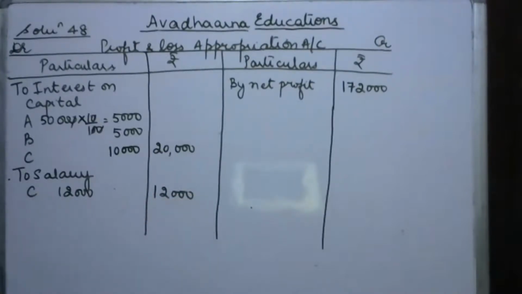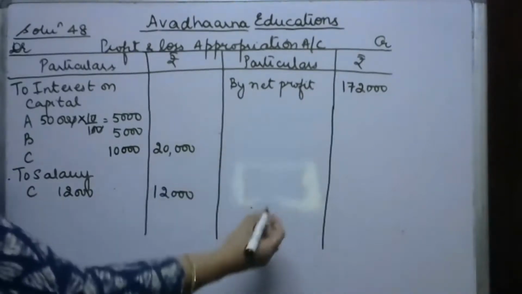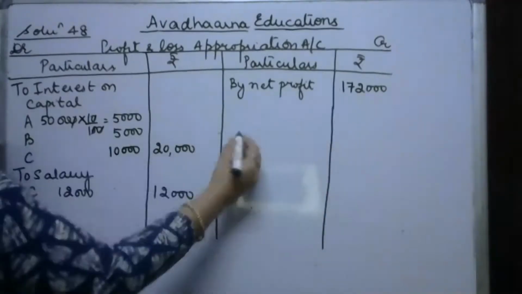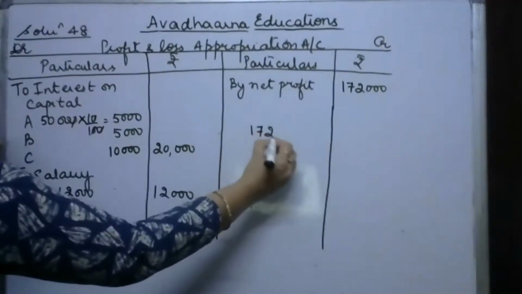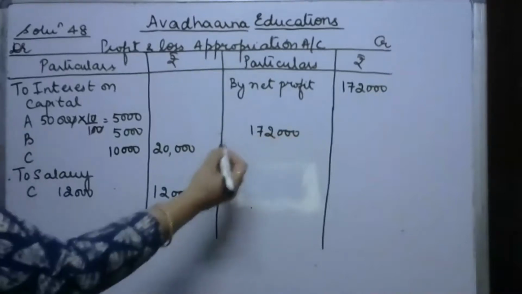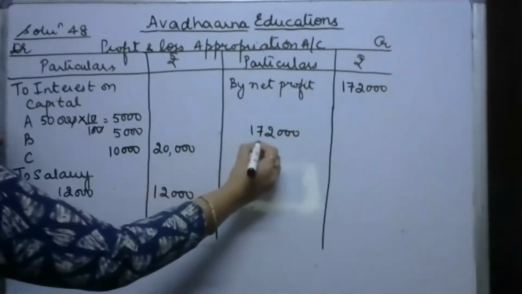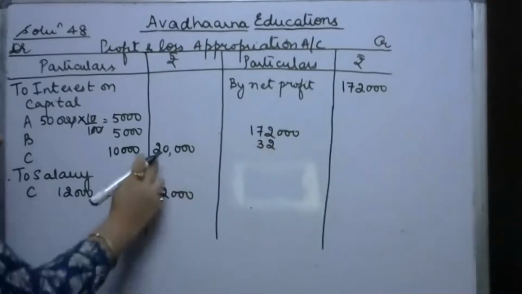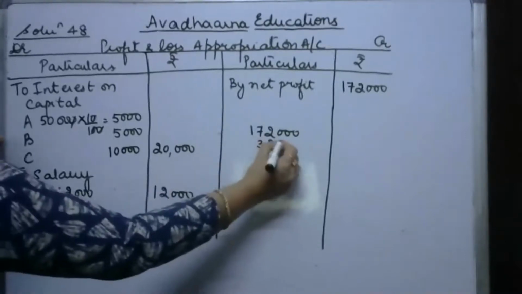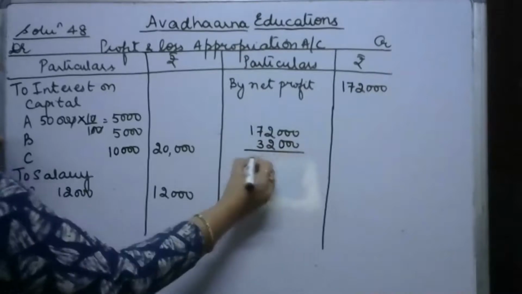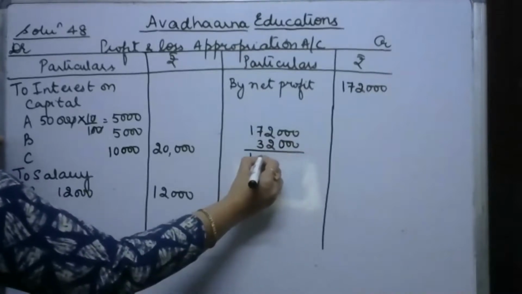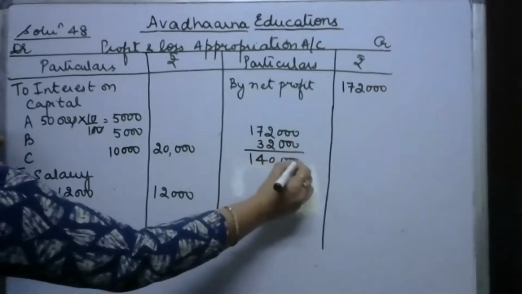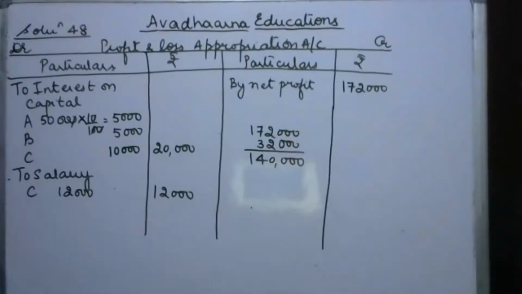Then the net divisible profit will be, see, from 1,72,000, if I subtract the sum total of 32,000 of the debit side, I will get the net divisible profit as 1,40,000. Let us show the working over here, then we'll rub it. Now let us see how this profit is distributed between the partners.